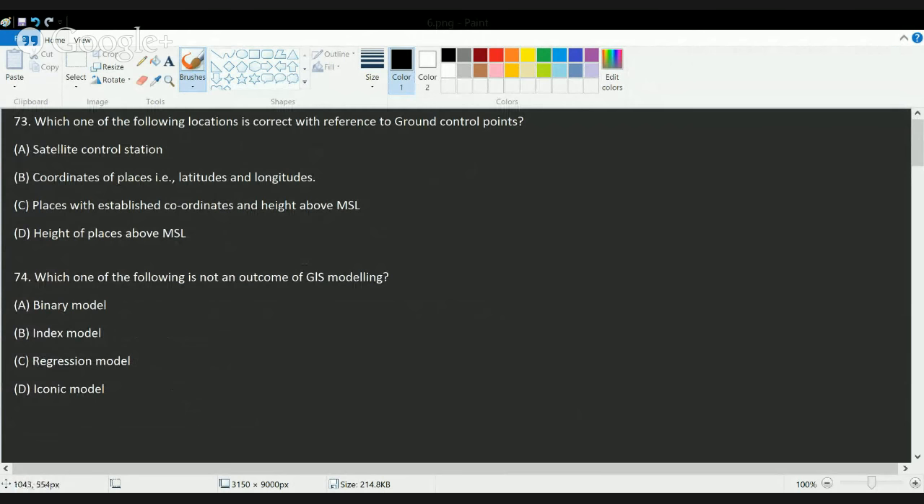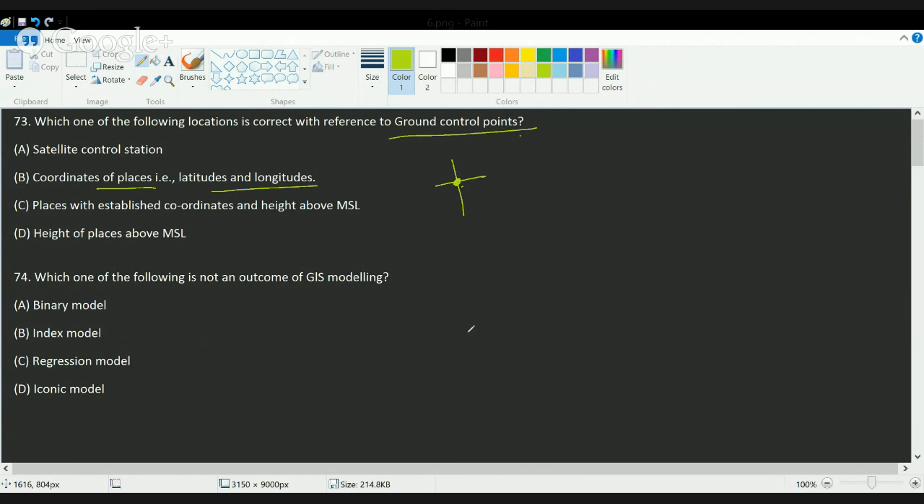Okay, so you have which of the following locations is correct with reference to the ground control points. So ground control points are the points that are marked in GIS, and these are the coordinate points which match the latitude and the longitude, and based on these points you can give the exact location of a point or a position. So these are known as the ground control points. So the correct answer here would be B.